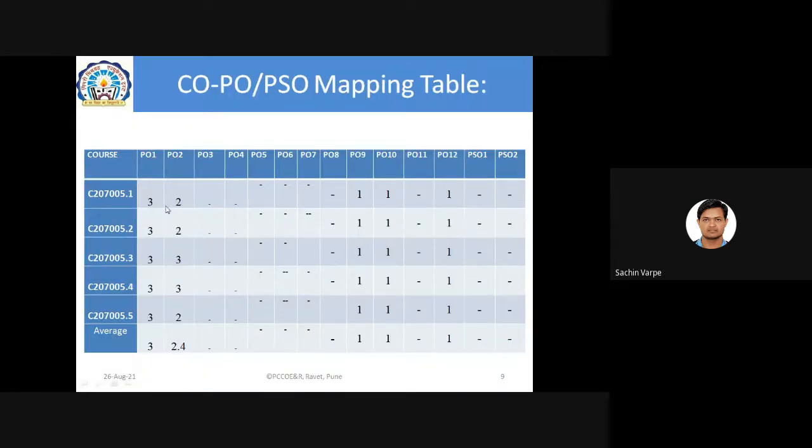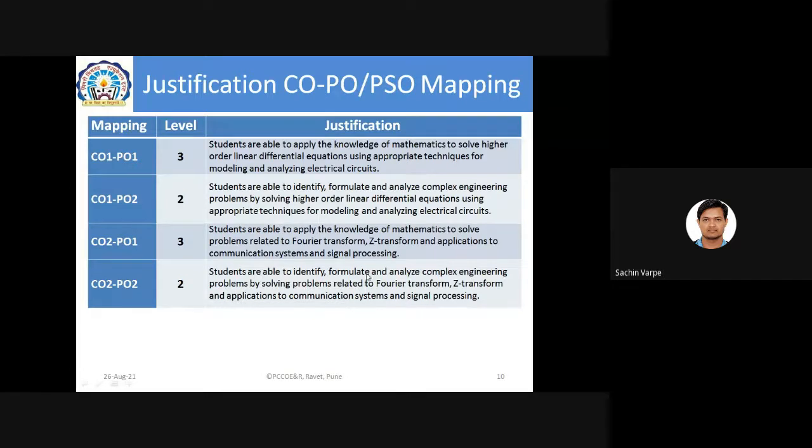So this is the level of mapping. For example, CO1 is mapped with PO1 at the higher level, that is 3. 3 is the higher level, 2 is moderate, and 1 is the low level. You might be thinking why we have mapped POs 9, 10, and 12 at the low level. It is because we don't have any such tools to map these POs, but we are mapping. We are measuring individual and teamwork. We are measuring communication. That is why I have given this mapping. This is the justification of mapping. That is not important.